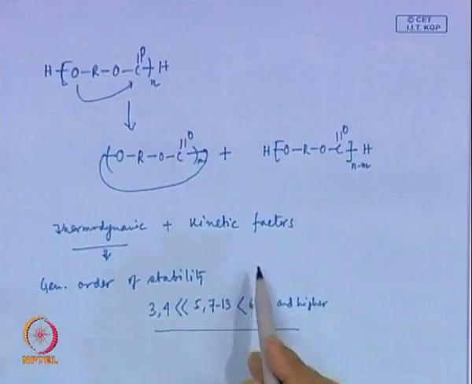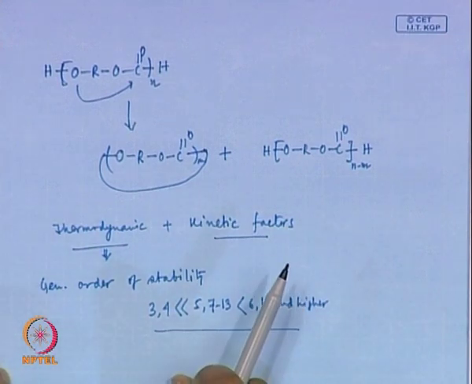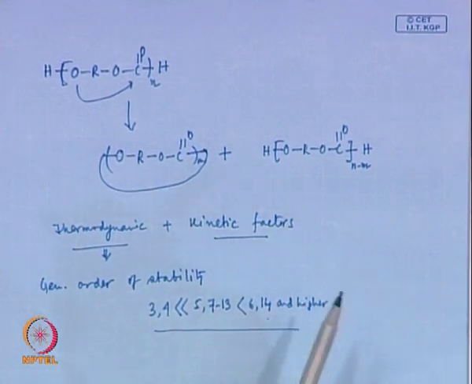As you grow longer and longer, the number of conformations which will enable the two functional groups at the ends to come closer and react to form a ring will be lower and lower. So, in terms of the kinetic factor, the higher the chain length, the lower is the possibility of formation of a ring.